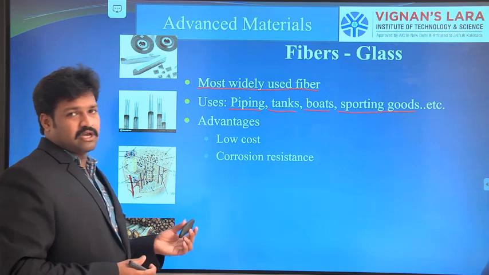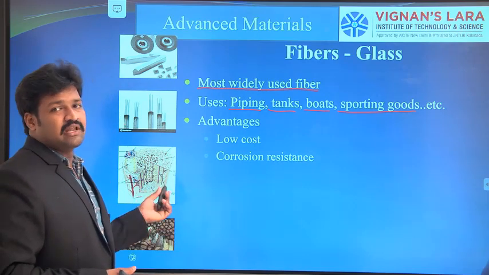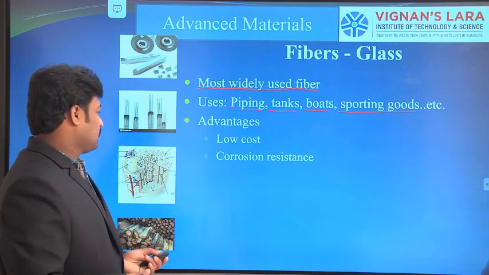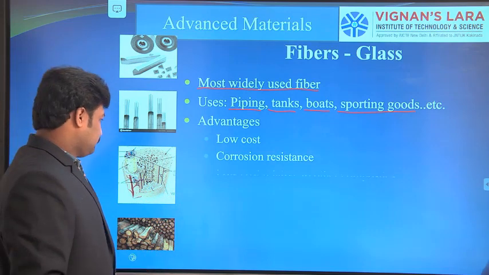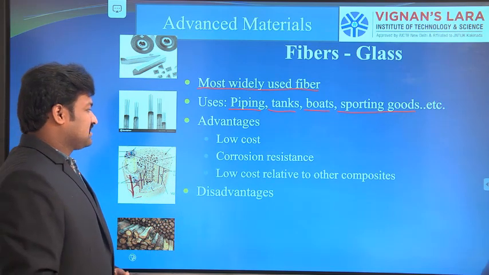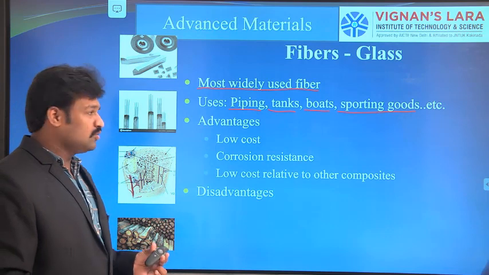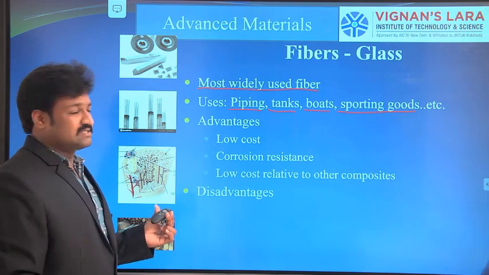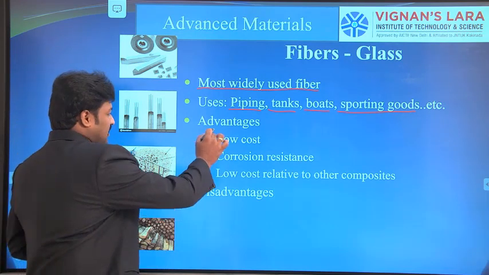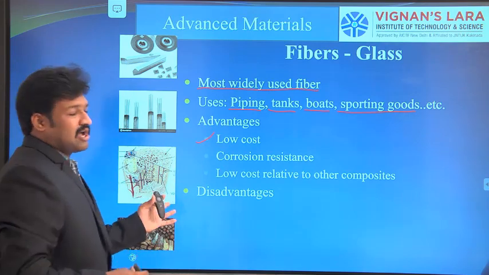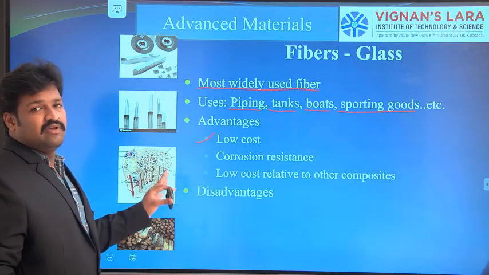Due to this corrosion resistance, glass fibers are highly preferable. Next, low cost relative to other components. As the fibers are very low cost, the cost of the composite is also very low.